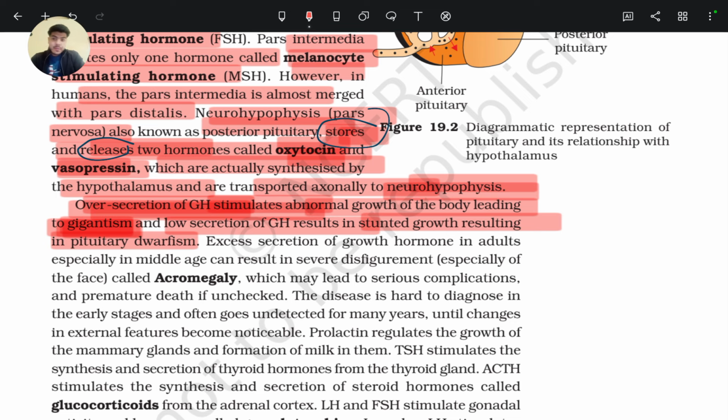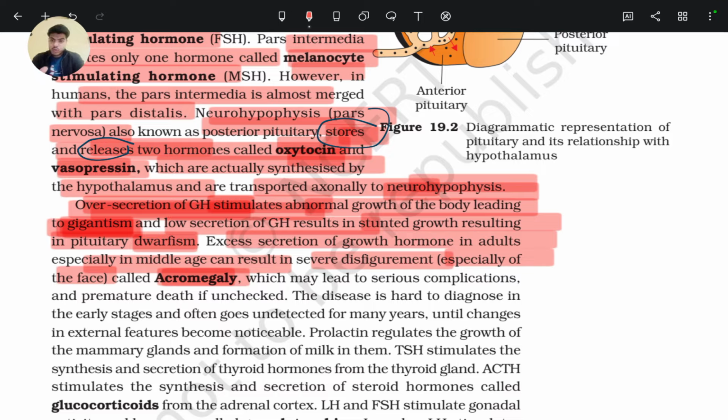So at puberty, if growth hormone is high in the body, it leads to gigantism, and if it is low, it leads to dwarfism. In adults, especially in middle age, over secretion of growth hormone can result in severe disfigurement, especially in the face, called acromegaly.